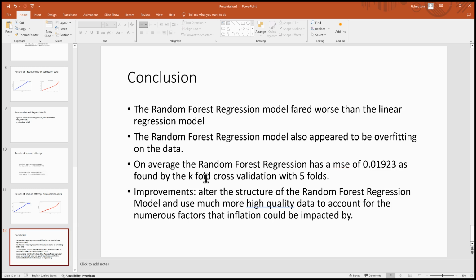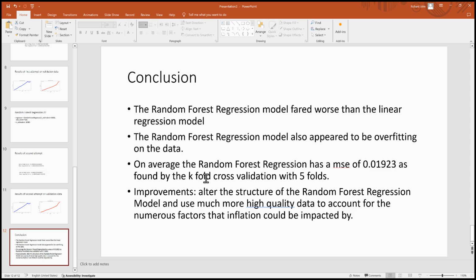So, to conclude, our random forest regression model fared quite worse than a linear regression model. The random forest regression model also appears to be overfitting on our data. And the average random forest regression has an MSE of 0.01923, as found by the K-fold validation with 5 folds.